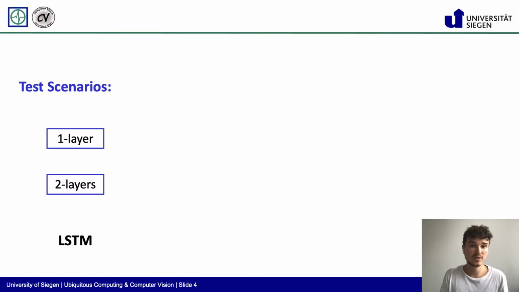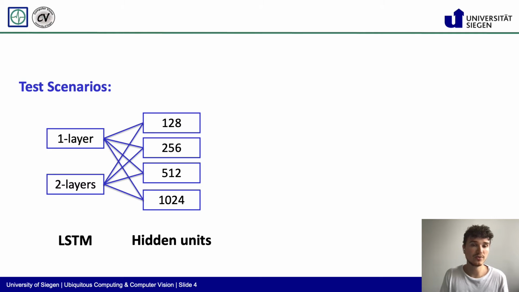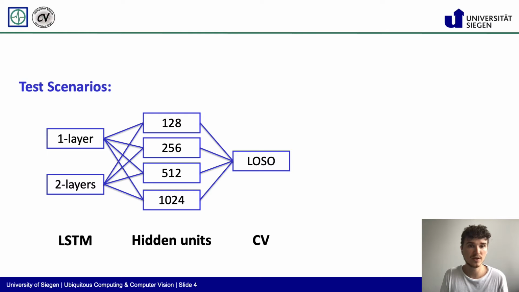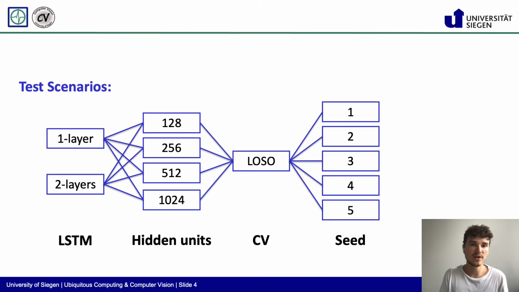To test both architectures, we also varied the number of hidden units employed within the LSTM layers. We employed either 128, 256, 512, or 1024 hidden units, which left us with a total of 8 architecture variations to be evaluated. We used leave one subject out cross-validation and used the same set of hyperparameters across all experiments. The hyperparameters were obtained based on tuning results from the wet lab dataset. Each variation was tested using a set of 5 random seeds and thus ran 5 times. The final result for each variation was then the average recall, precision, and F1 score across the 5 runs.